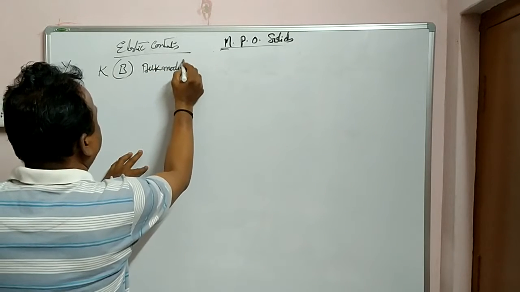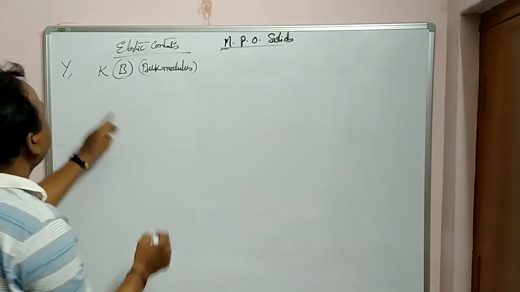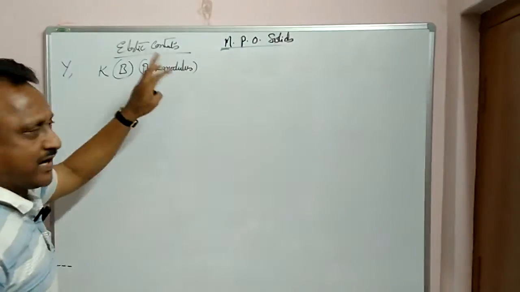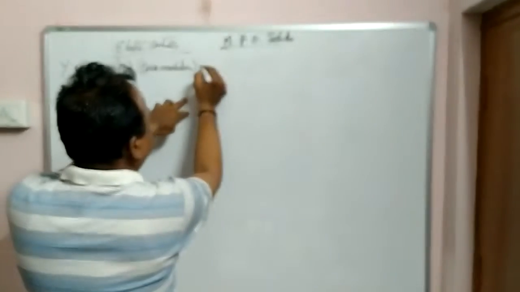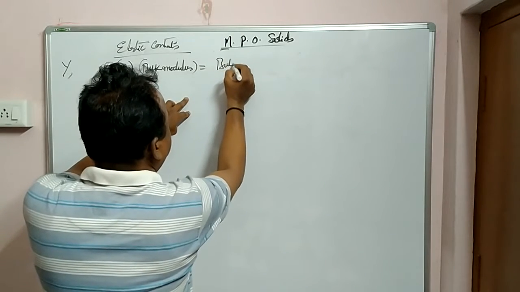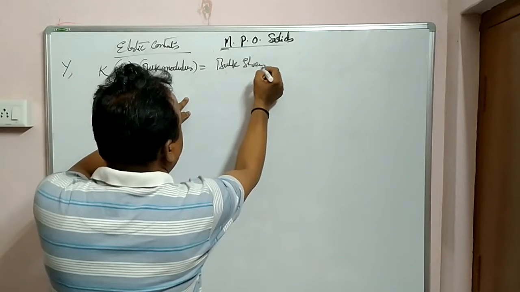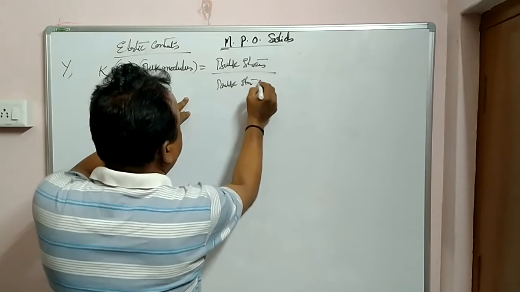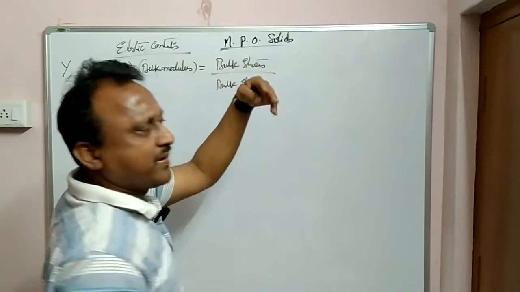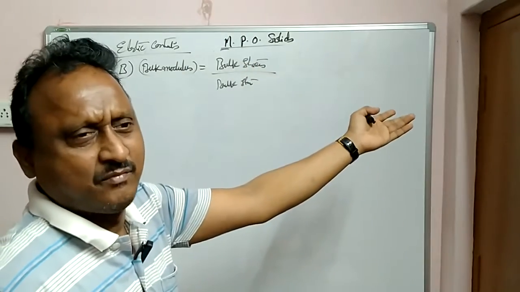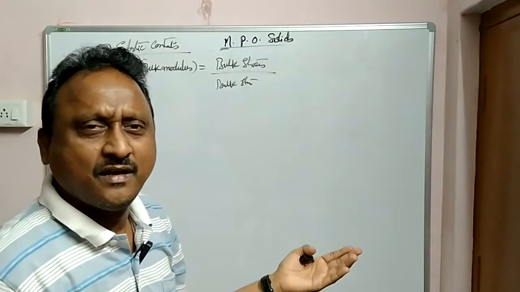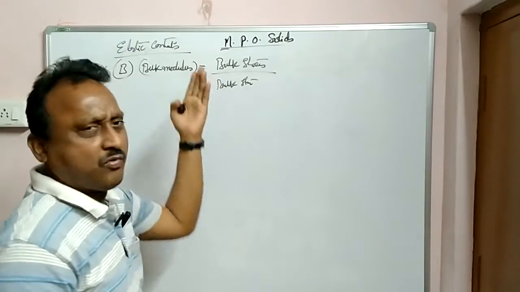Bulk modulus of elasticity. What do we call it? This Y is Young's modulus. K or B is called the bulk modulus. What is bulk modulus? Bulk stress to bulk strain. Another name for bulk stress is volumetric stress, and another word for bulk strain is volumetric strain.